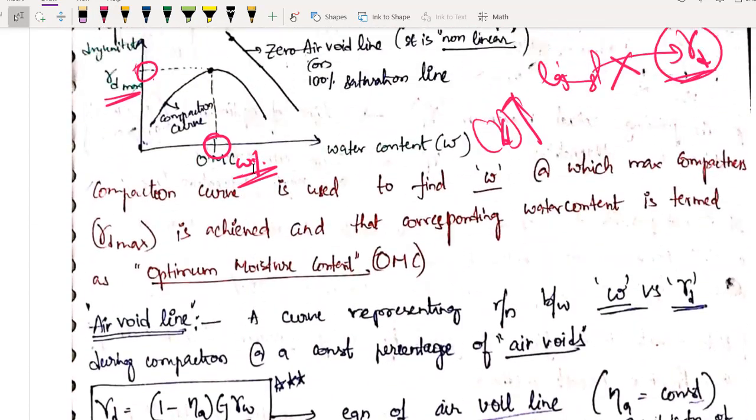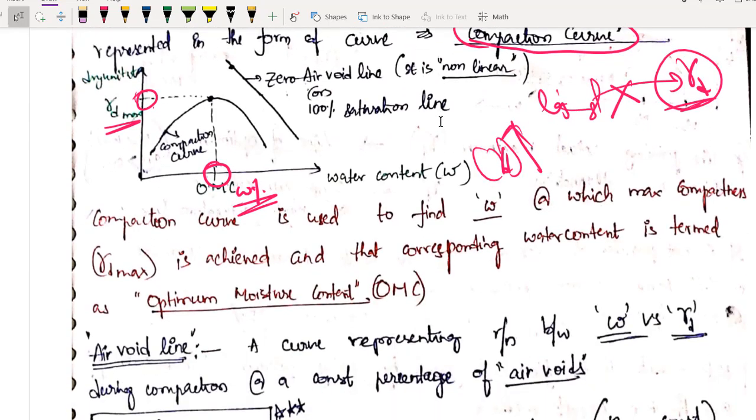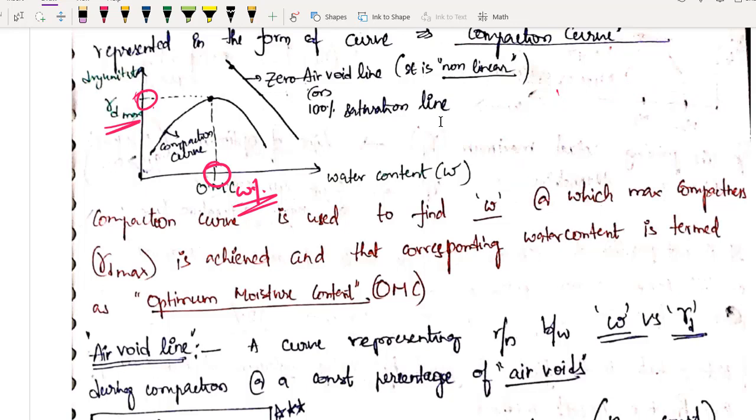So far perfect, right? And one more point which you have to understand is, see, we cannot compact to the extent that all air voids are gone. I have told you what is compaction. It is reduction of volume by removing air voids. Agreed? So you cannot completely remove air voids. Air voids will never be zero. Okay, air content will be present however hard you compact.